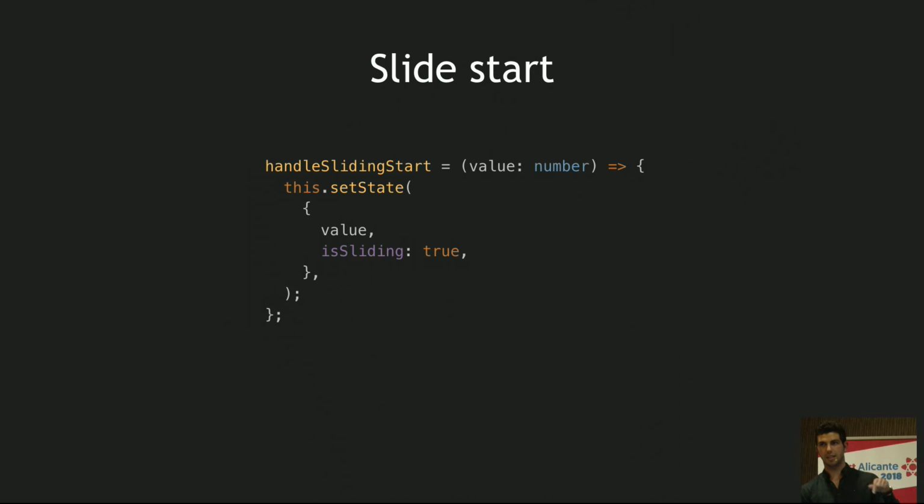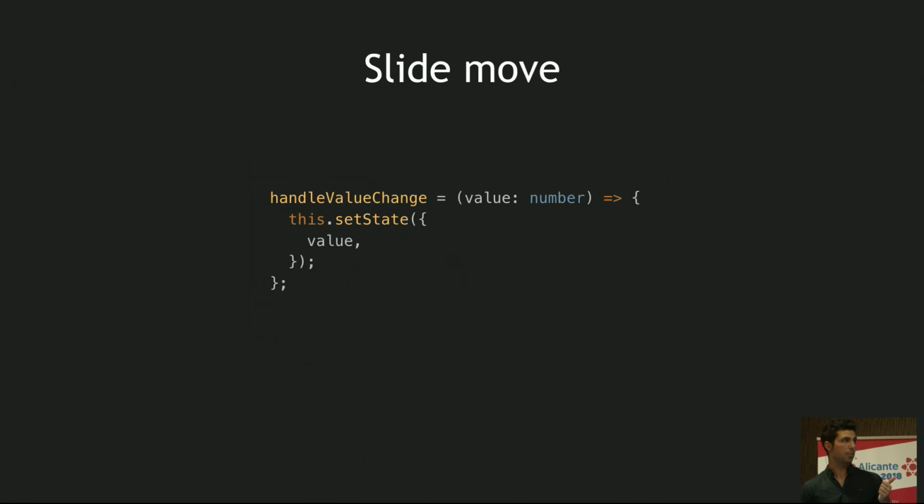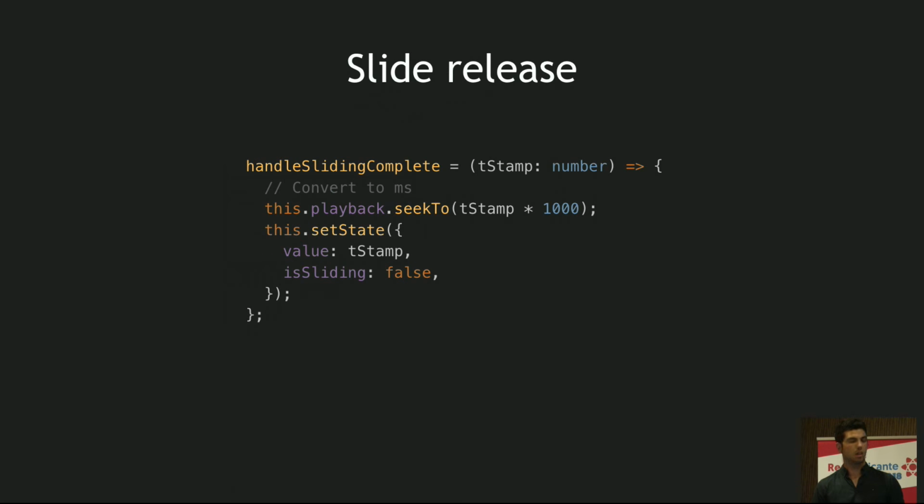So when we start sliding, the important thing here is we're setting is sliding true, which means the playback is not controlling this progress bar anymore. Now, the move of the finger is in charge of changing the value. So this is the flag that we use. As soon as we are moving, we are setting state to change the position of the progress bar. And on the release phase, we're just calling again this seek method that we have to inform about the new value. And we set state, and we set back is sliding to false so that the playback can, again, gain control of the progress bar. But there is a glitch that you will see on the next slide with this approach.